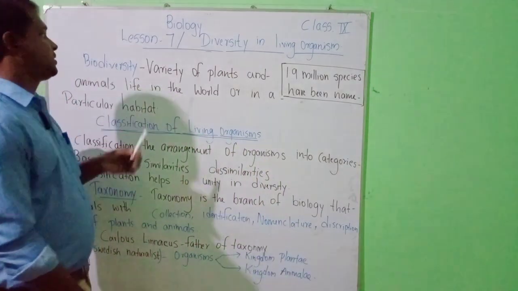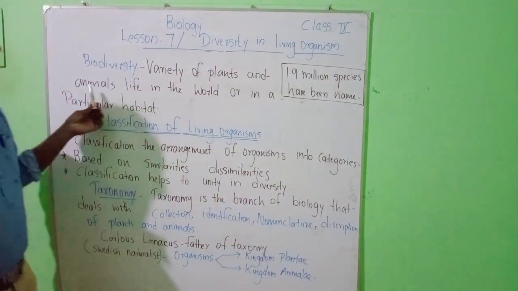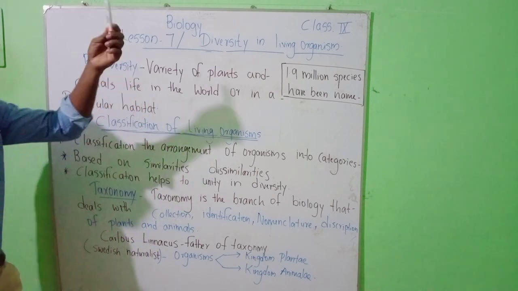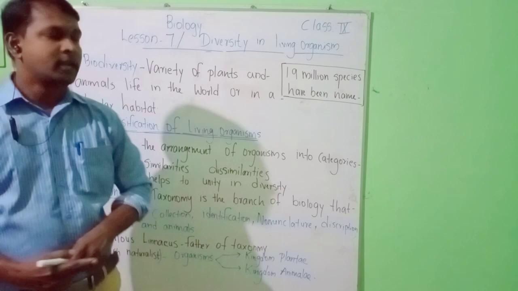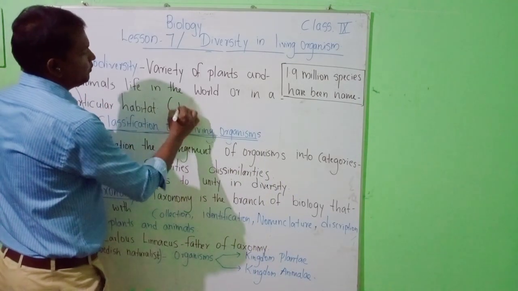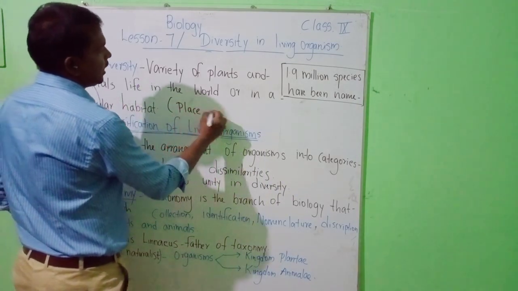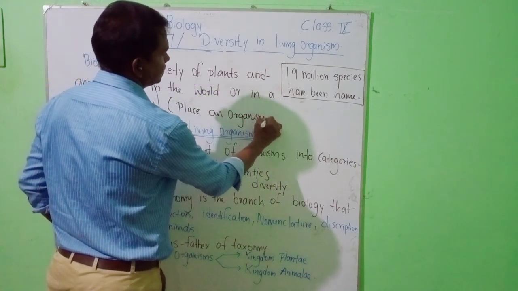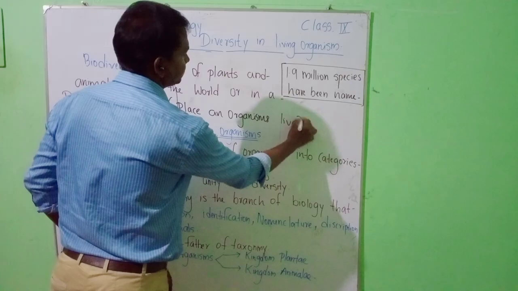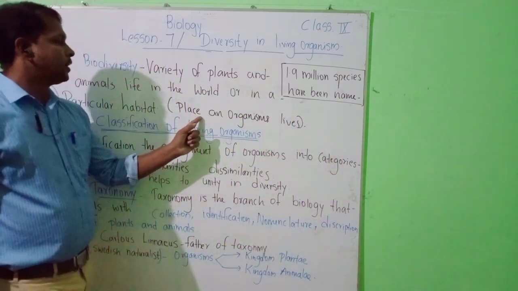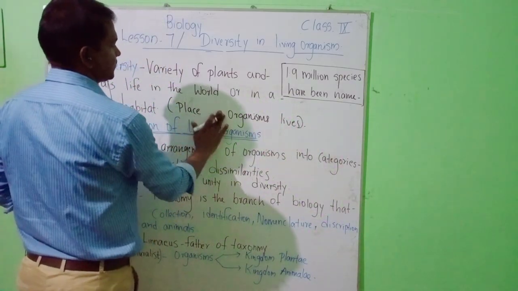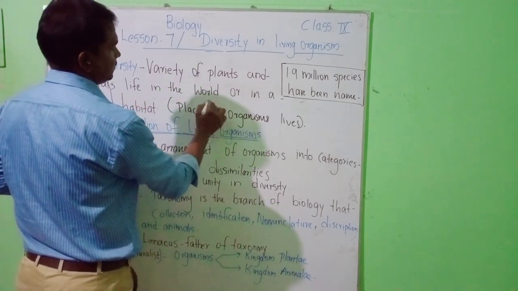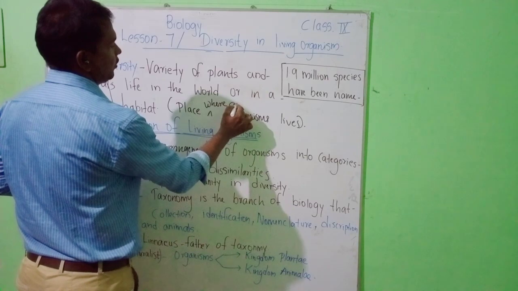Diversity is nothing but the variety of plant and animal life in the world or in a particular habitat. What do you mean by habitat? Habitat is the place where an organism lives.